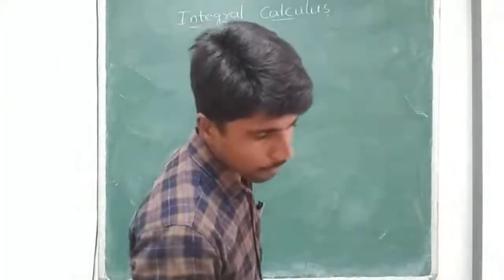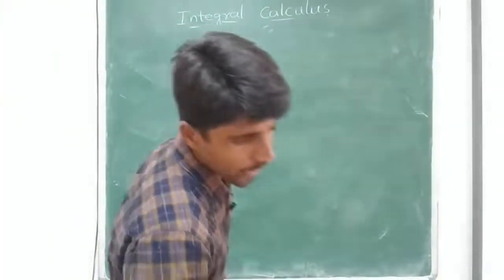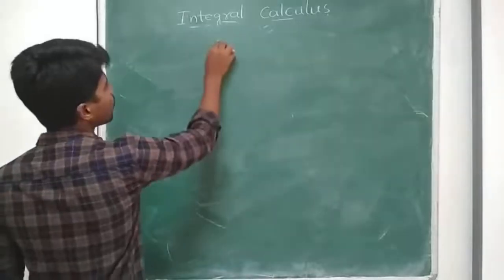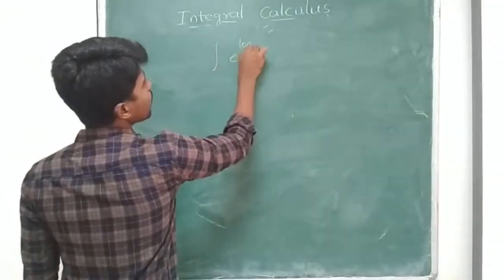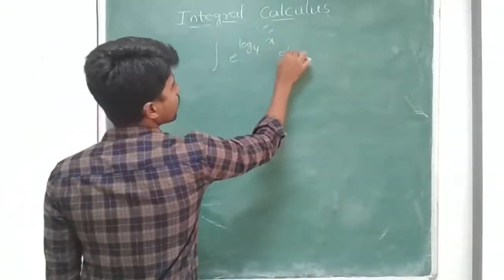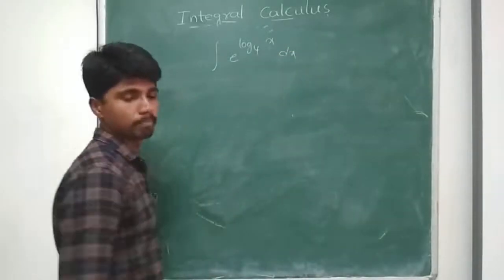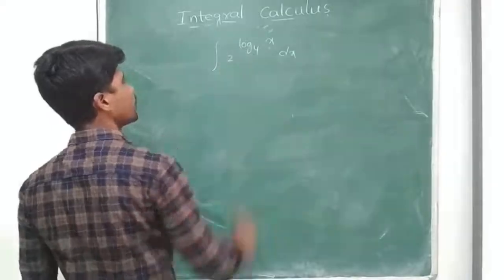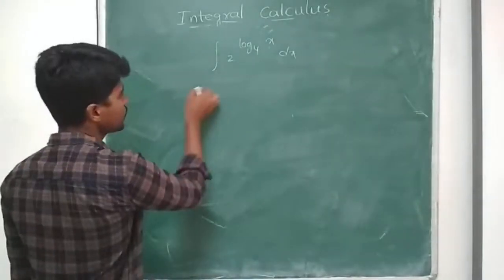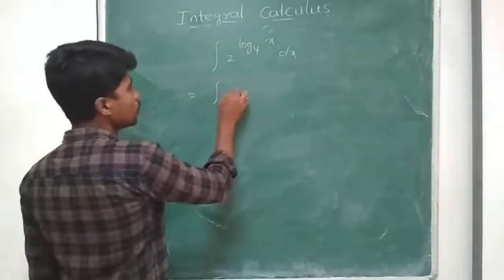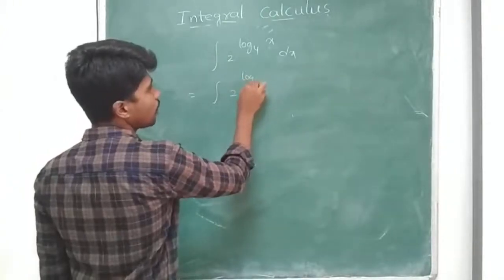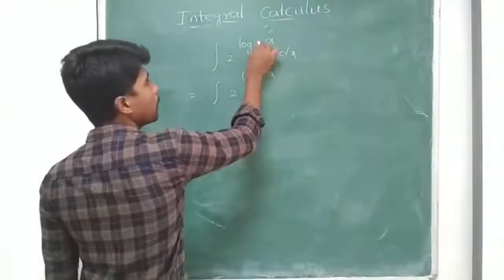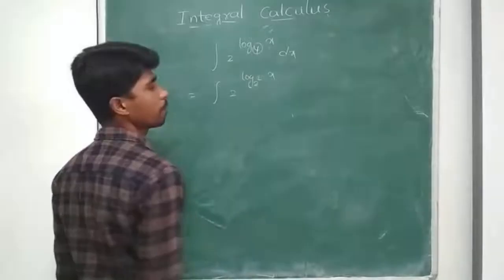So I take one more. 2 power log x base 4, integral 2 power log x base 4 dx. Is it e power or 2 power? It is 2 power, not e power. So how can I simplify this? This can be written as integral 2 power log x base 2 square.